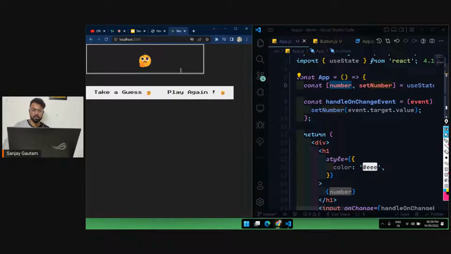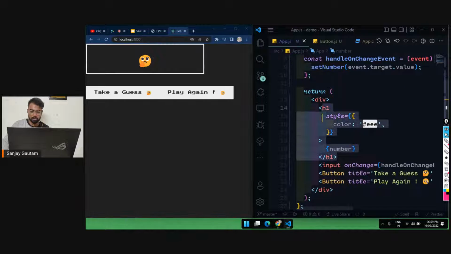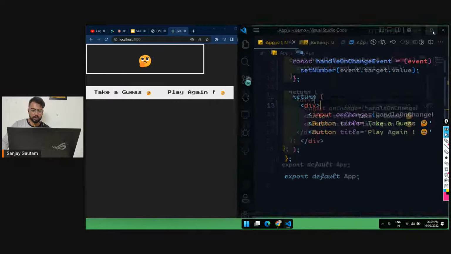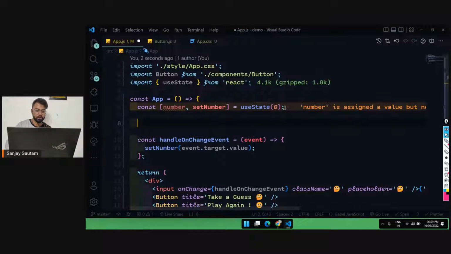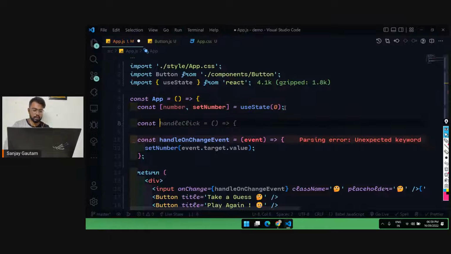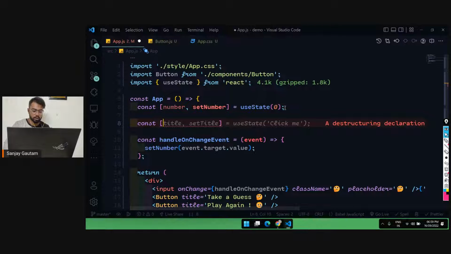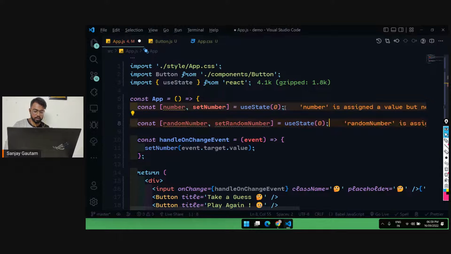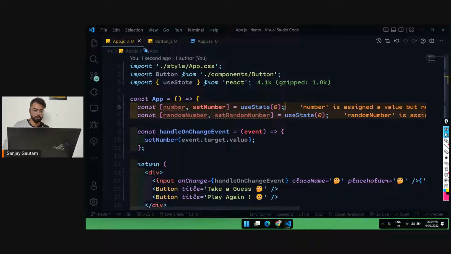And we have done this on the third day of this session. Now I'm just going to remove this part. So we already know that we are getting the number. And now what we have to do is generate a new random number. For that, you can basically create a state as well. Okay, a random number, and the random number is going to be 0. Therefore the initial state is going to be 0.